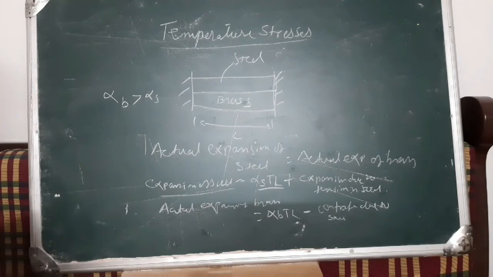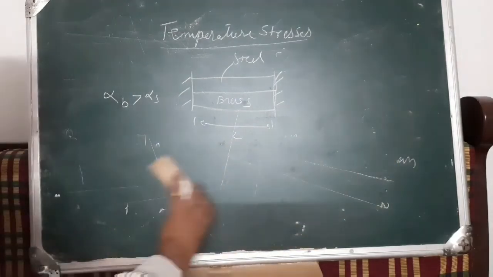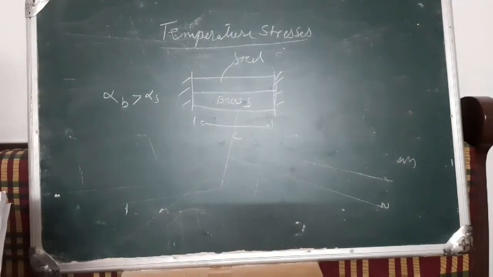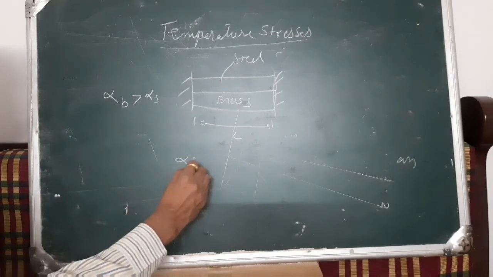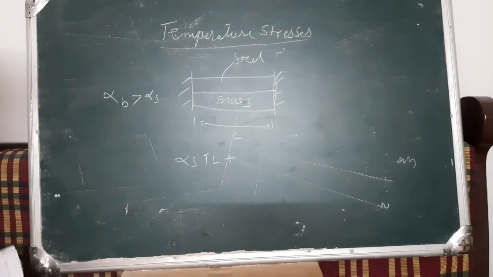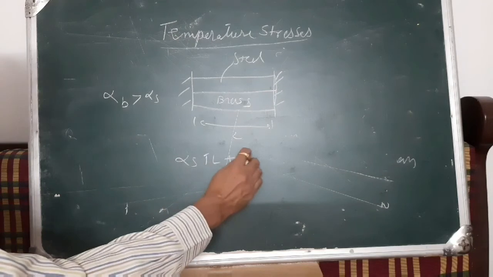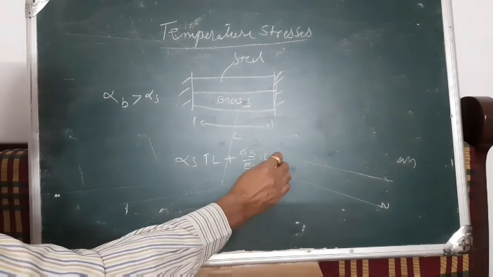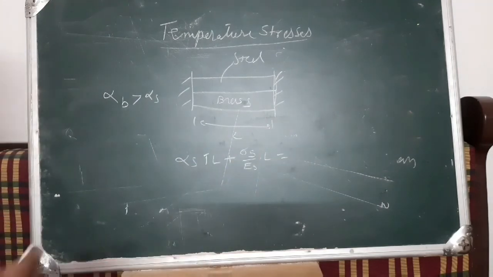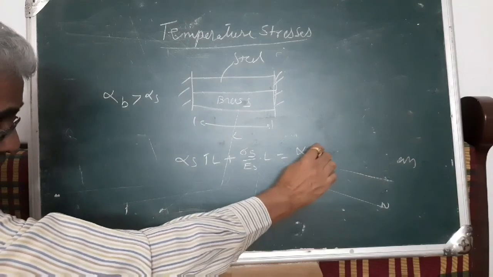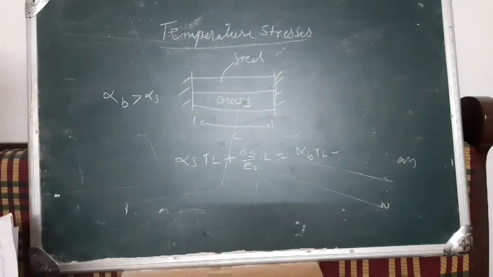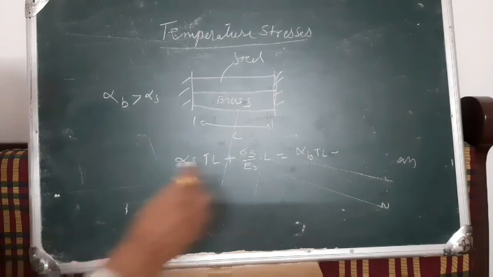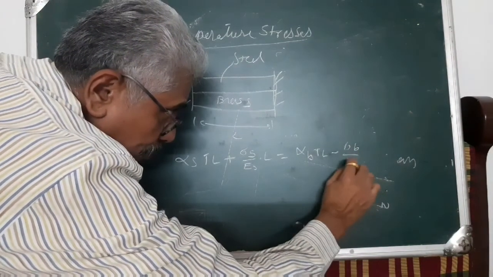So that is important. When we equate both the equations, what will be the equation in that case? We can say that is alpha S T L plus the expansion sigma S by Es into L is equal to alpha B T L minus sigma B by EB into L.